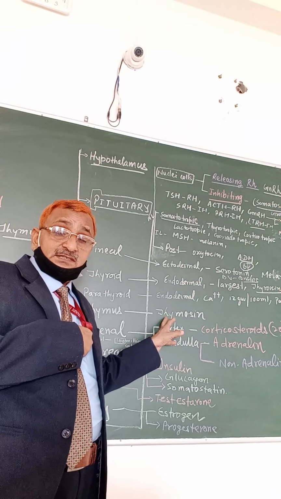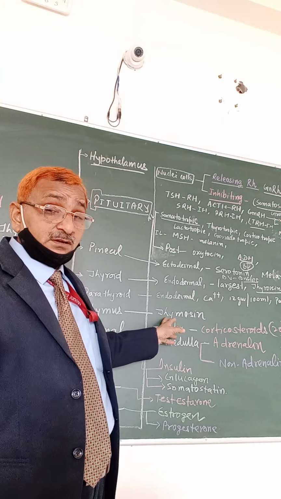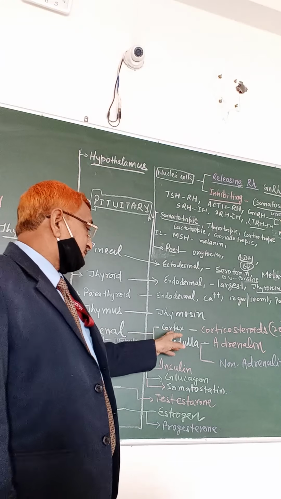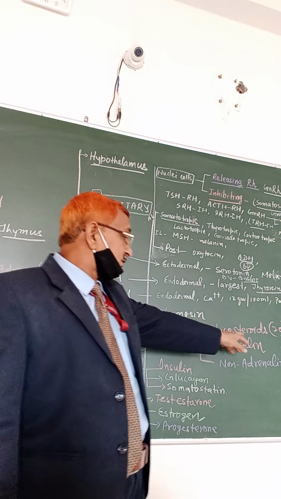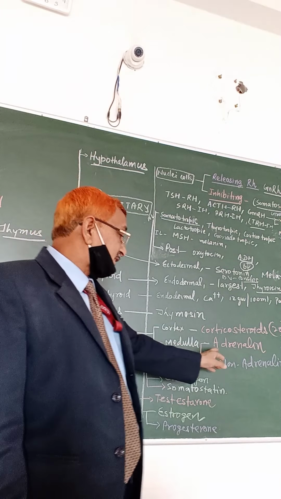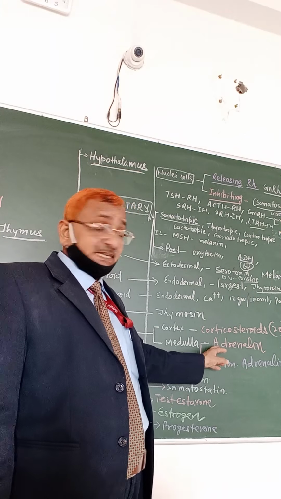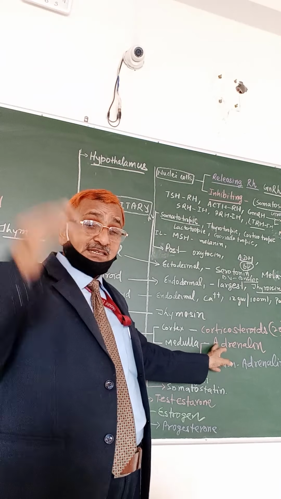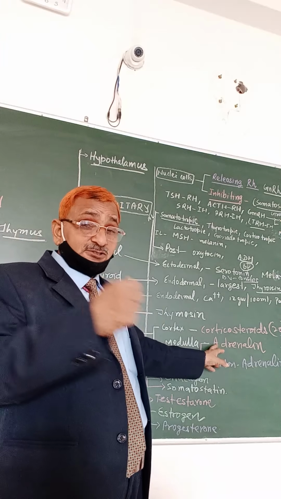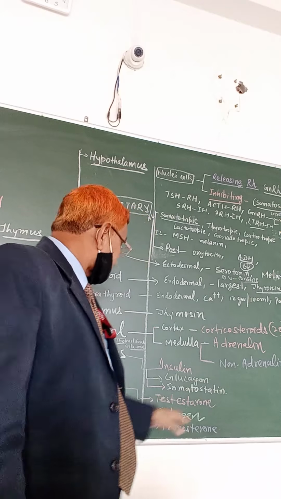The thymus secretes a hormone that helps in proliferation and maturation of T lymphocytes. That helps in immunity. The cortex of the adrenal gland secretes corticosteroids, which are 20 different types of steroidal hormones. The medulla secretes adrenaline and noradrenaline. Again, these are the emergency hormones. In case of emergency, adrenaline is secreted and it enhances blood circulation and blood pressure, and makes the person either fight or flee. And noradrenaline brings the person back to the normal situation.